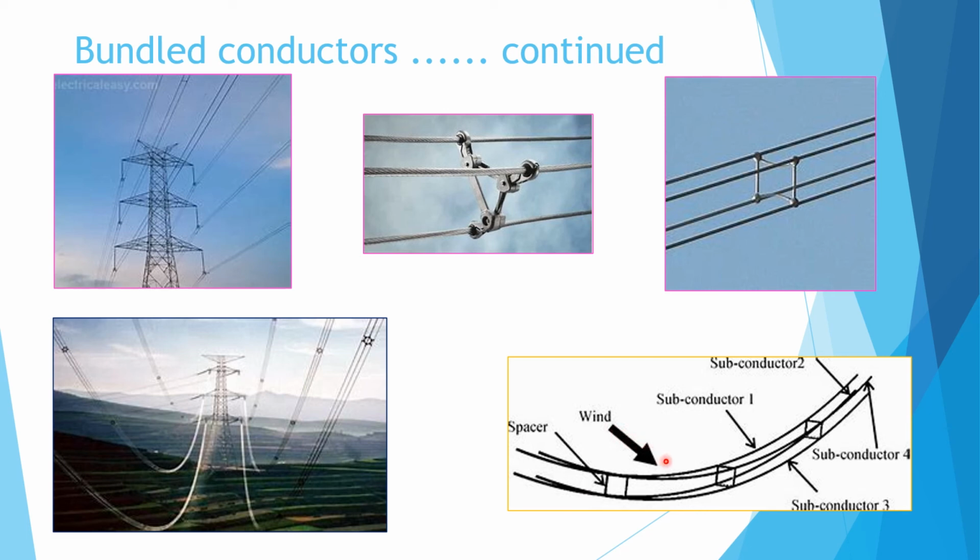Even if the wind comes, the distances between these 4 conductors are kept intact. The spacers hold all the 4 conductors together throughout the transmission line. These are placed at some equal distance, so that the distance is maintained.